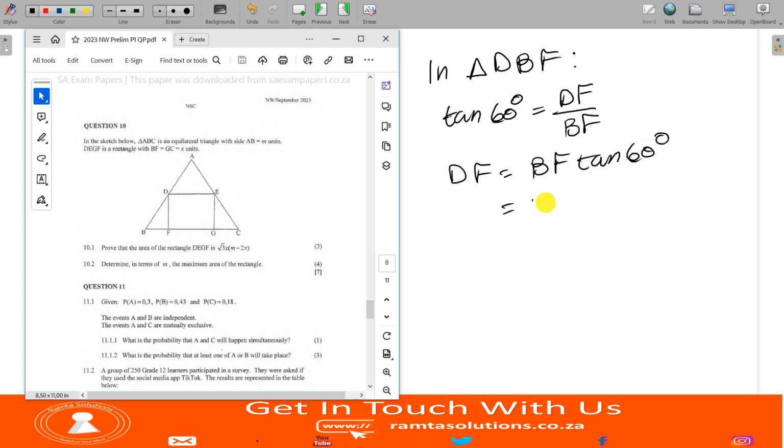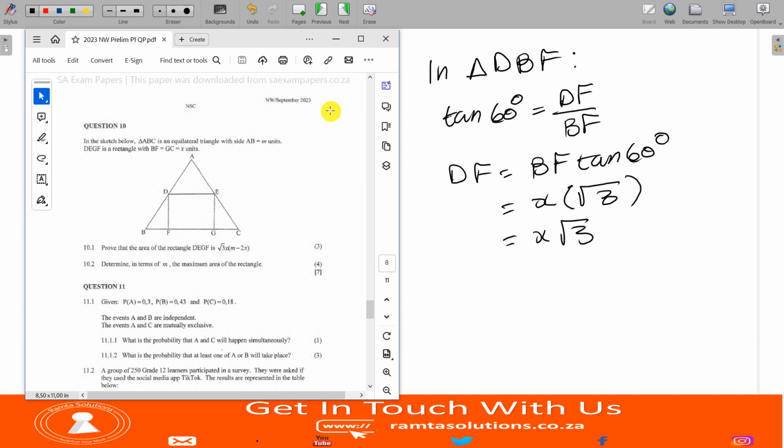What is BF? You said BF was X. Now what is tan 60? Tan 60 should be root 3. Yes, it is square root of 3. So our answer here is X root 3. It's fine like this, because if I write it in any other way, we might mess it up.